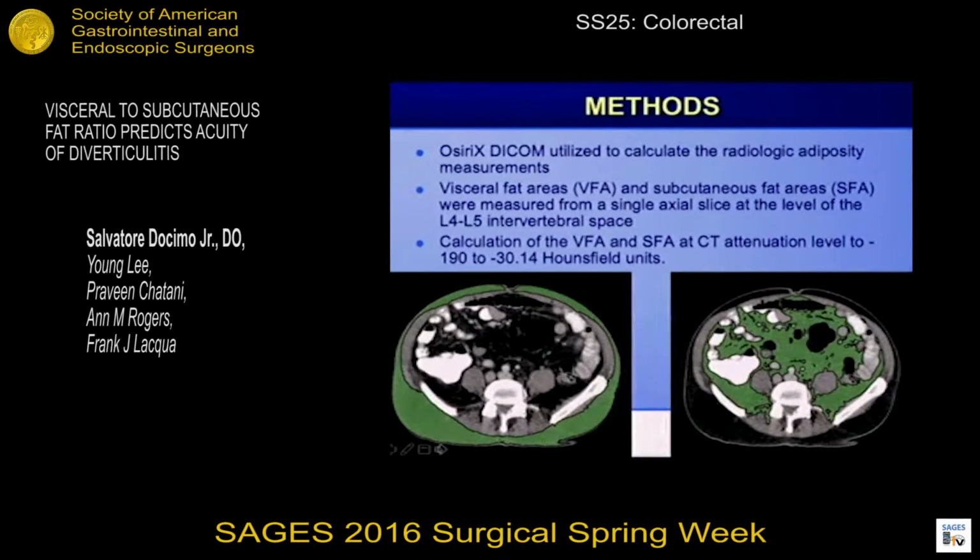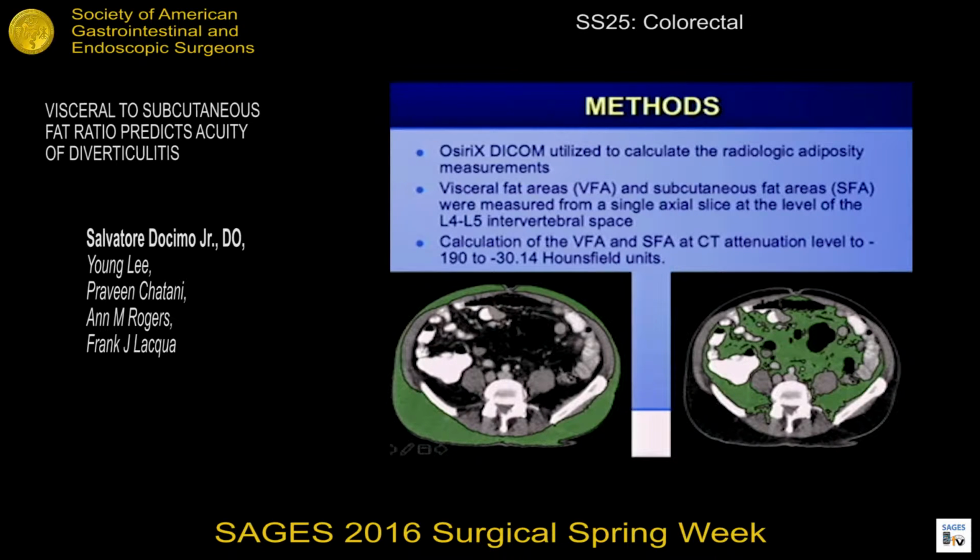And here, this is the methodology that we used in order to perform the measurements of visceral fat and subcutaneous fat. Utilizing our DICOM program, we set the Hounsfield units to -190 and -30. That is the value significant for fat or adipose cells. And at this point, we would create an outline here which would block out the visceral component. And by clicking on the exterior portions, it would calculate the area of the subcutaneous fat. Similarly, in this component here, in order to calculate the visceral fat, we would create an outline as well. And then by simply clicking in the middle portions, the adipose cells will then also be measured, and it will give us two types of volumes.